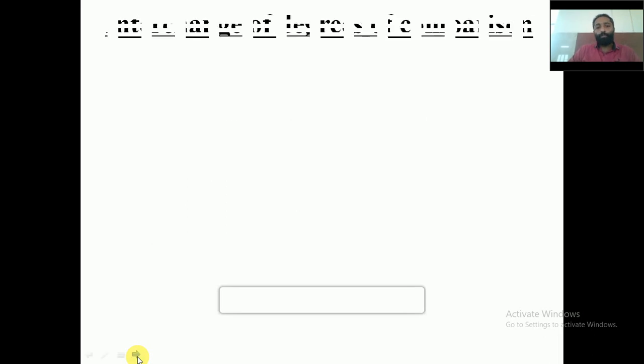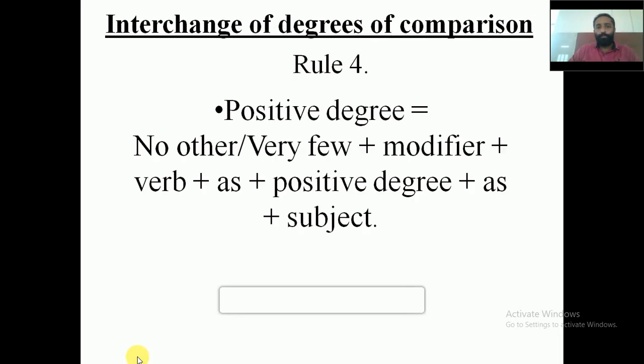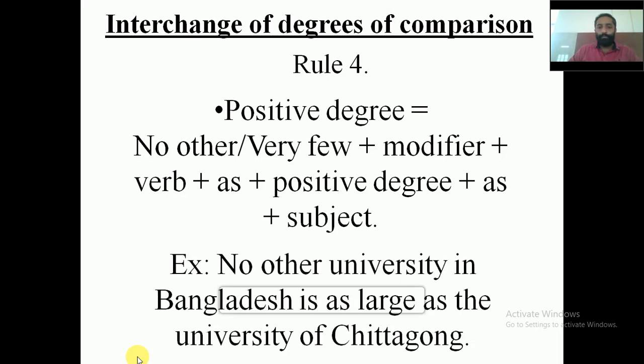Now come to rule number 4. How do we form the positive sentence? How to make a sentence in positive degree? It will be no other or very few, plus modifier plus verb plus as plus positive degree plus as plus subject.